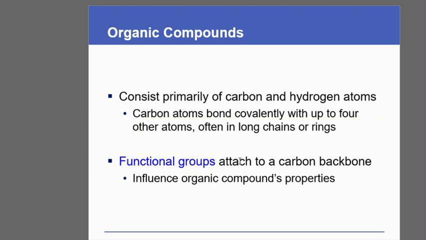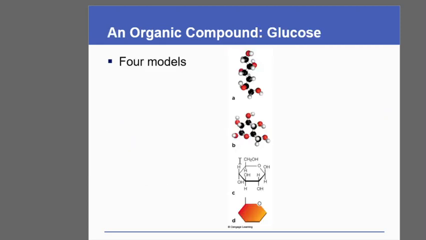So we know the valency. Carbon has 4 valency, that means it can form a bond with 4 different molecules. Those molecules can be carbon itself, or hydrogen, or any other molecules, often in long chains or in rings. That is, it can form such types of bonding and can form a higher order structure. That structure can be a linear structure, or a ring-like or circular structure. The functional groups attached to the carbon backbone influence the organic compounds to acquire particular properties.